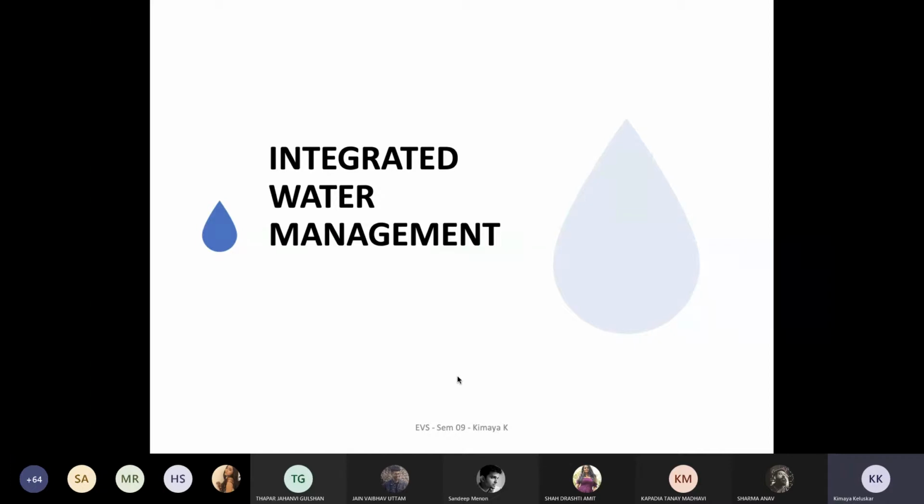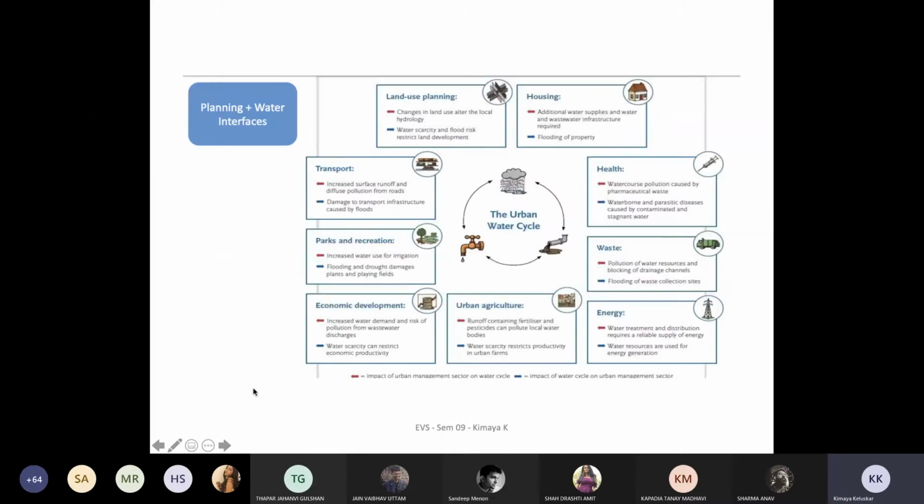So today we'll be talking about the integrated water management system, wherein this is a chart which talks about planning and the water interfaces. When you're doing land use planning, the kind of changes in land use alters the local hydrology. A hydrology study is something one has to do to understand the patterns of surface drainage. Even in land use planning, water scarcity and flood risk restrict land development. So that is also an important and essential aspect.